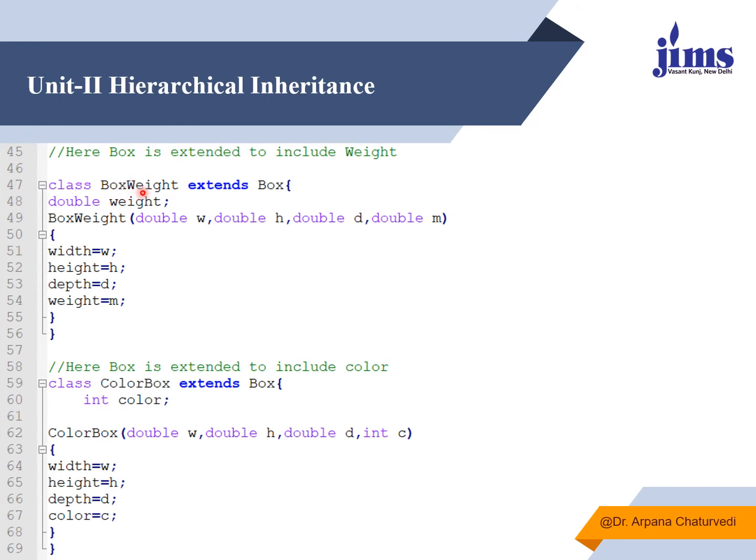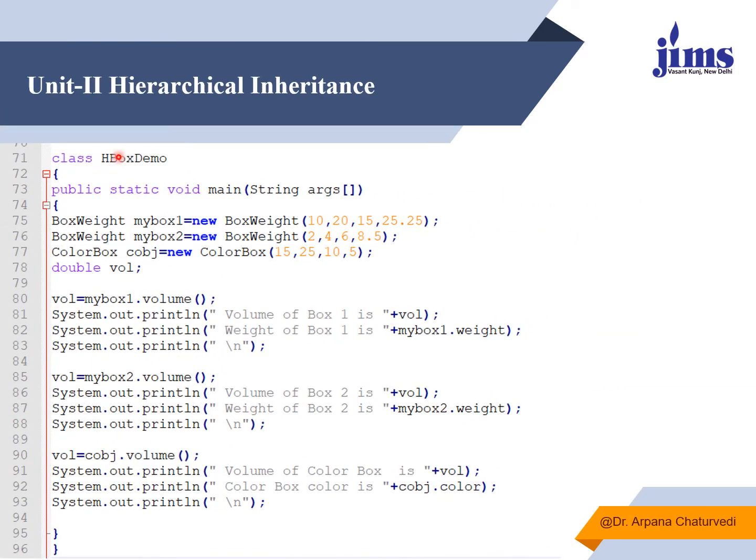I'm having another class box weight which I have extended from the parent class box. Here again one new data member is being introduced, and again a constructor is being defined over here, which will be having all the data members of the parent class first of all, and then of itself, the child class. Now here again I am having one more class color box, which again I am extending from the parent class box only. It is having another data member, that is int color, and here I have created a constructor.